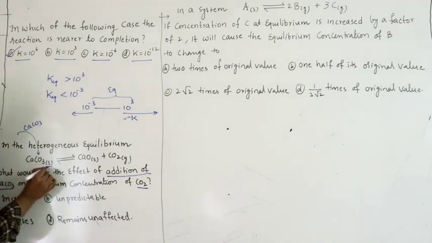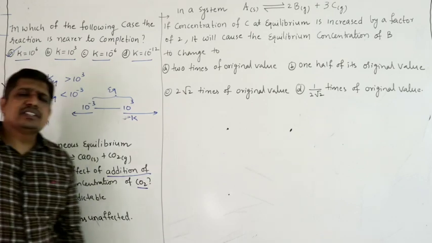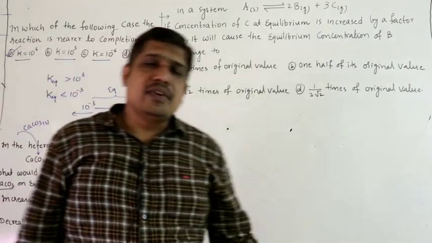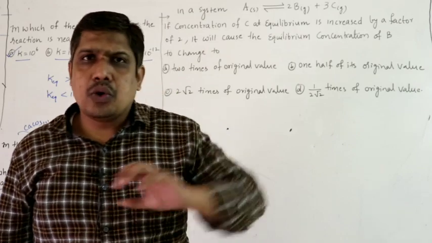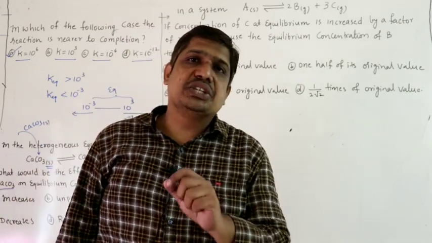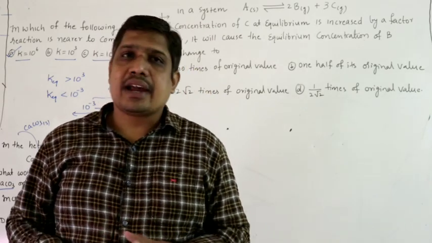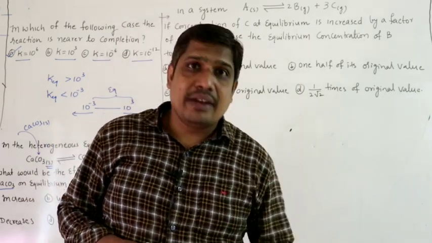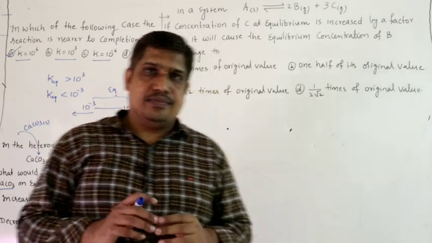See, the physical state of CaCO3 is solid. If you add some more solid, it has less surface area, and we assume that the concentration of solid remains constant throughout the process. We neglect the change in the concentration. It doesn't mean that they will not react, they will react, but the mass that actually reacts compared to the mass that you have taken is very less.